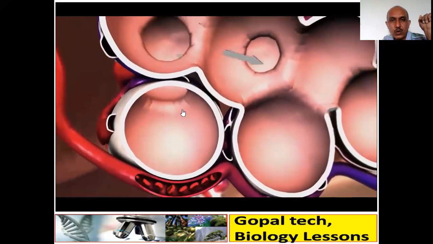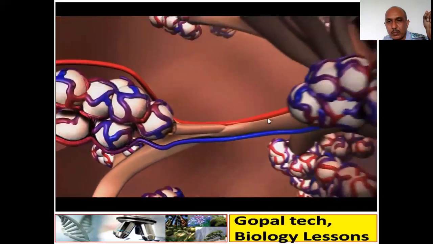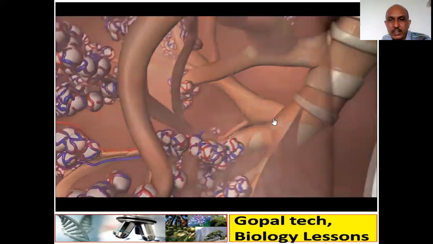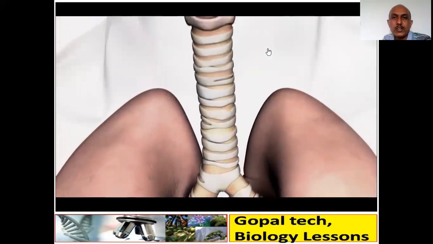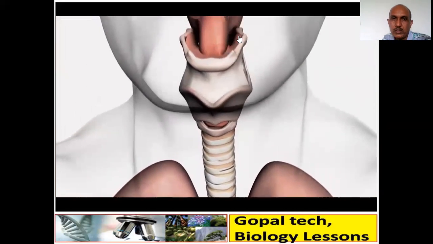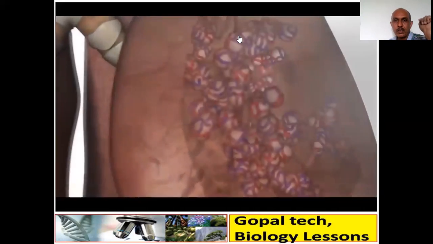Now you can see how oxygen and CO2 are getting exchanged, and the CO2 is entering back into the duct and coming into the trachea. And from the trachea, it will go outside the body through the nostril. So that is what we call exhalation. So this is exhalation. Okay.